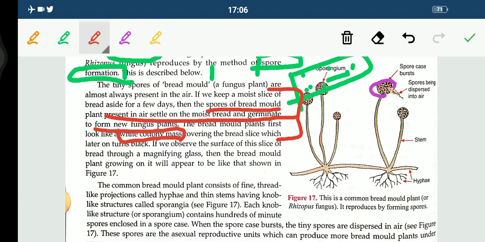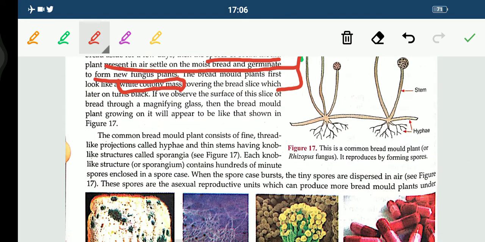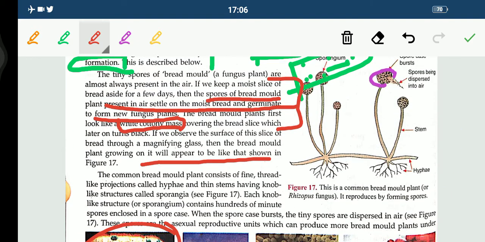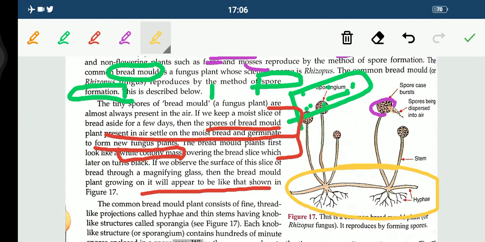which later on turns black. Now students, if we observe the surface of the slice of bread through a magnifying glass, then the bread mould plant growing on it will appear something like this. You can see here, this is the Rhizopus fungus, right? Now the common bread mould consists of fine thread like projections that are called hyphae. You all can see here, this is the hyphae. It has thread like projections and thin stems having knob like structures, which we call sporangia.